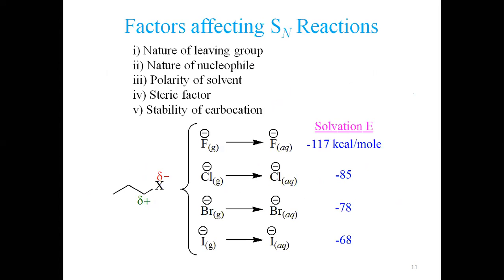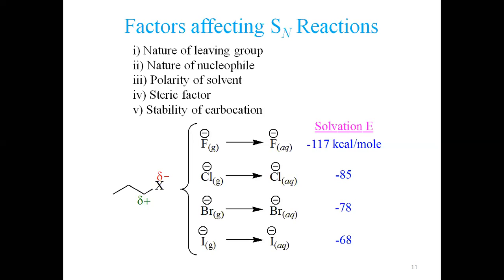SN1 prime and SN1 are competing with each other. The substrate is different only, but the factors shall be the same. Similarly for SN2 and SN2 prime, the factors are all the same. You shall see that later.